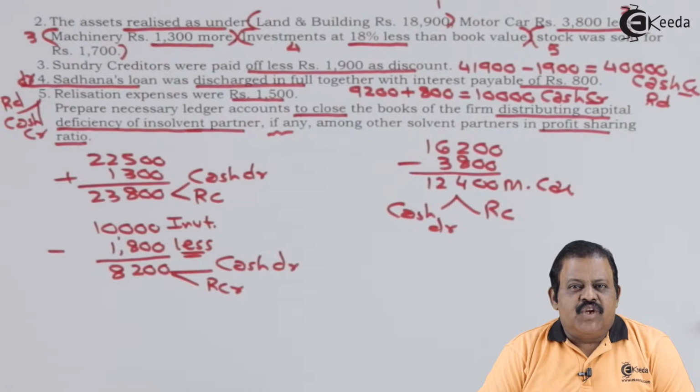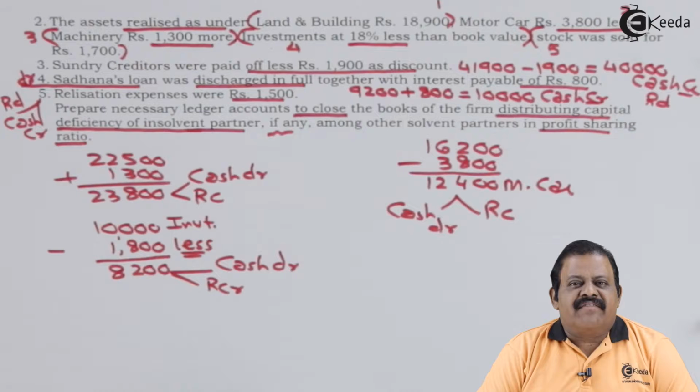So in case of dissolution, if there is any shortfall in insolvent partner's capital account, that shortfall deficiency is shared by other solvent partners in their profit sharing ratio. Same thing is asked at the end of the question. Let us prepare all ledger accounts.